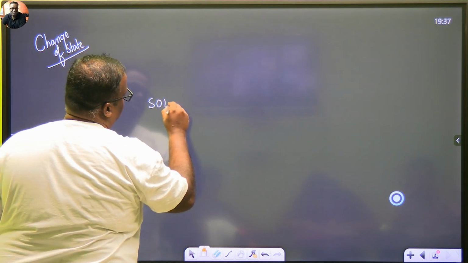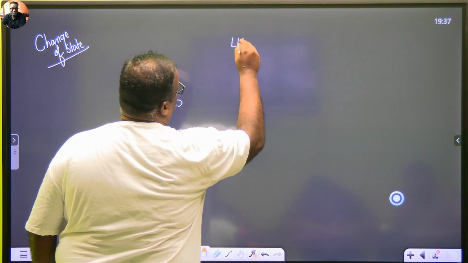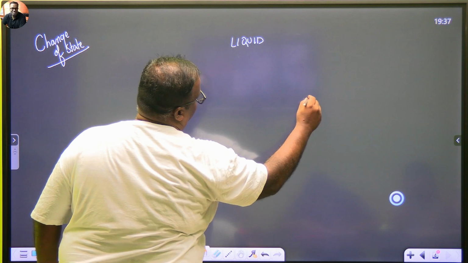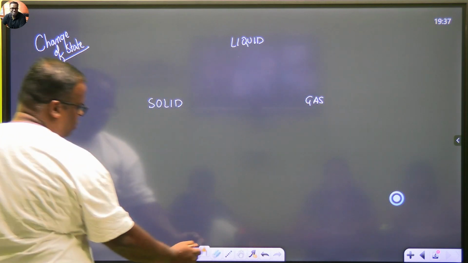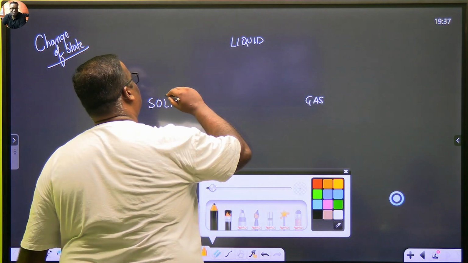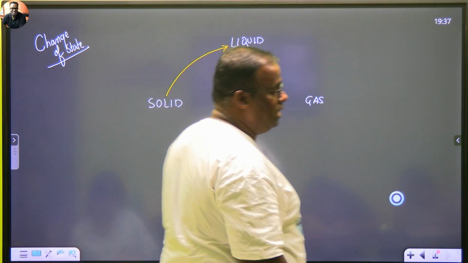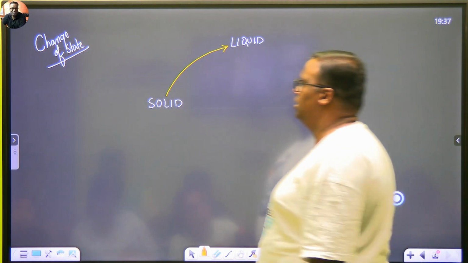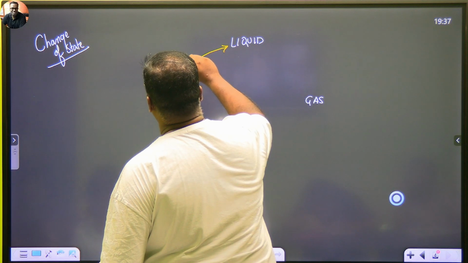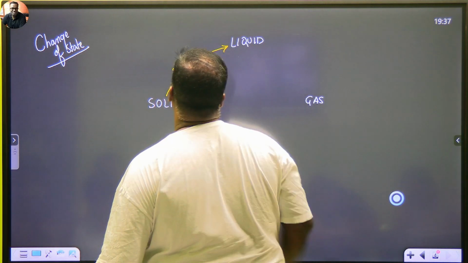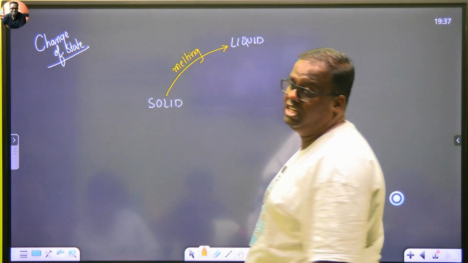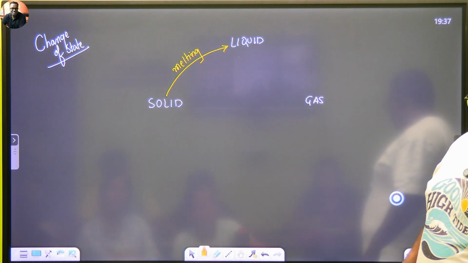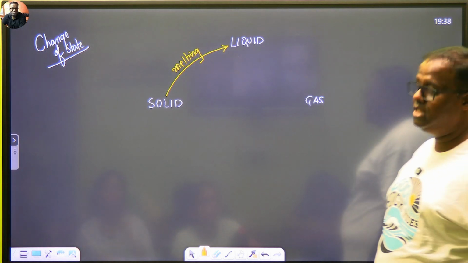Change of state. Okay. So we have solid, we have liquid, and we have gas. Right from kiddo days, you have been studying all these things. A solid changes to liquid. What is this process known as? Melting. या फिर इसे हम क्या बोलते हैं? Fusion भी बोलते हैं. This process is known as melting. Ice melts to form water. This is a physical change where the substance remains the same. It has just changed its state.